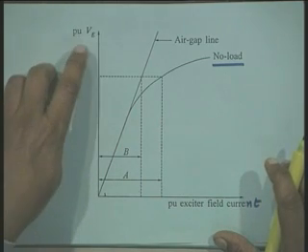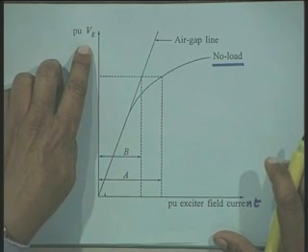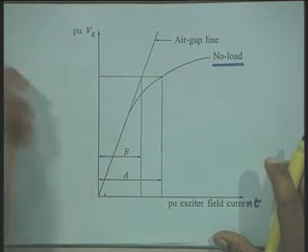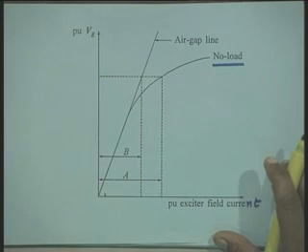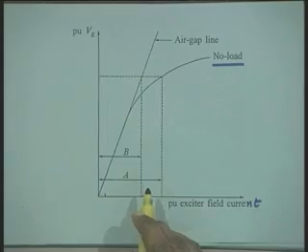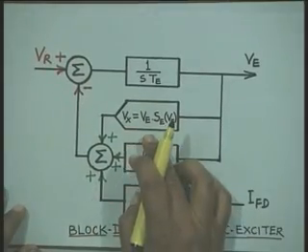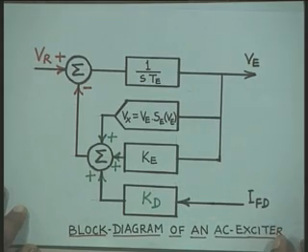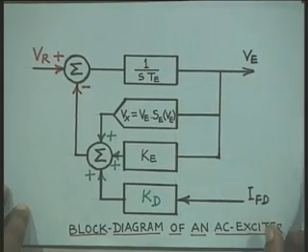Now, here this VE is not the voltage which is applied to the field winding of the synchronous generator, but VE is the output of the exciter. The saturation function which is required in this model is obtained from the open circuit characteristic.